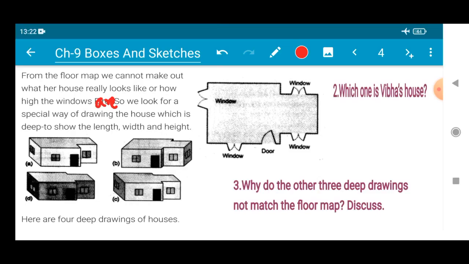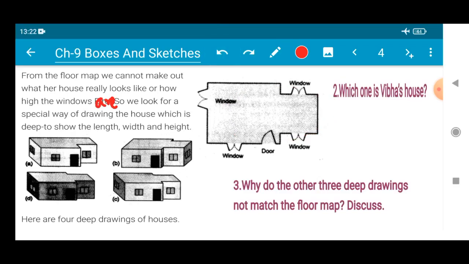So here are the 4 deep drawings of the houses they have given to us. These are called the deep drawings. Just drawings they have made. The architect, the engineer, they have made this deep drawing. Okay, now there is a floor map also given.